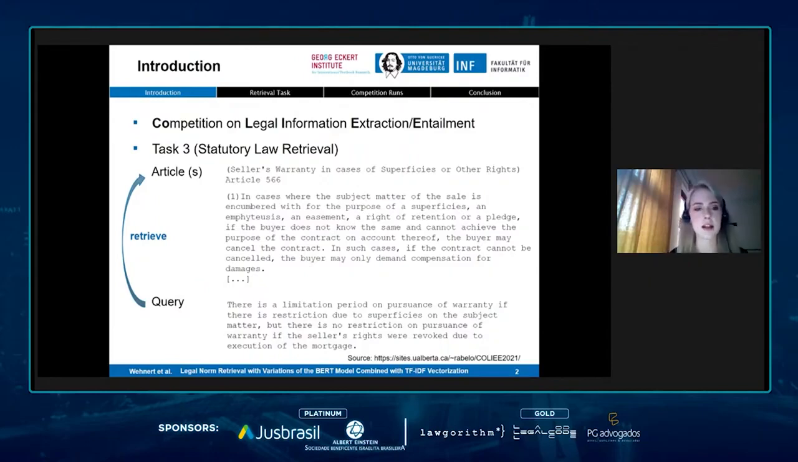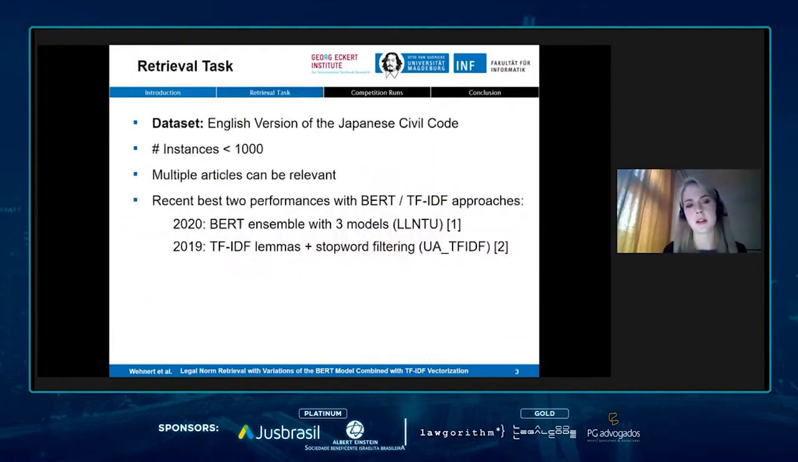So this task is about having a query that describes some situation or a statement simply, and you have to retrieve articles that are relevant with respect to that query. And this can be one or multiple articles. So the data set at hand that we used is the English version of the Japanese civil code, and we have fewer than 1,000 instances. And as I already mentioned, multiple articles can be relevant.